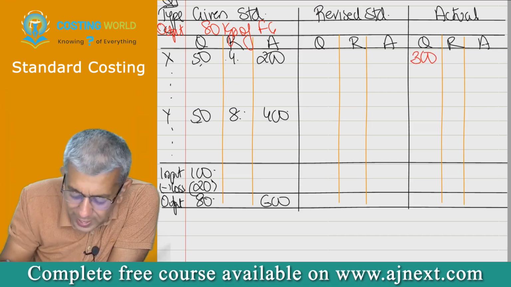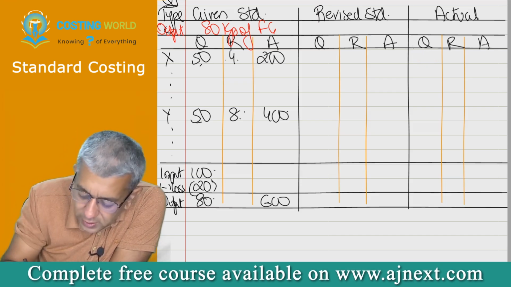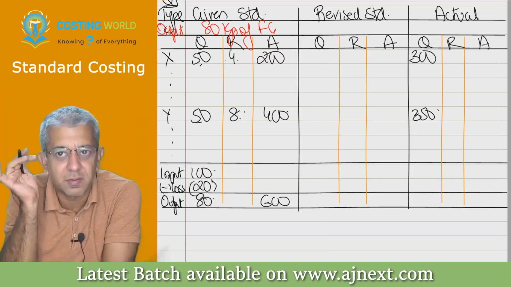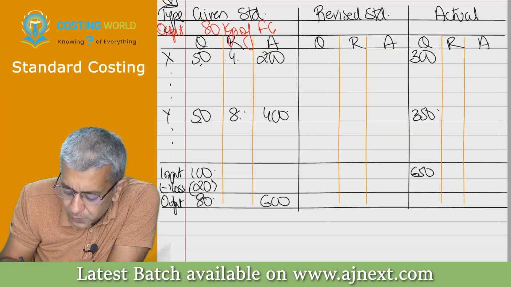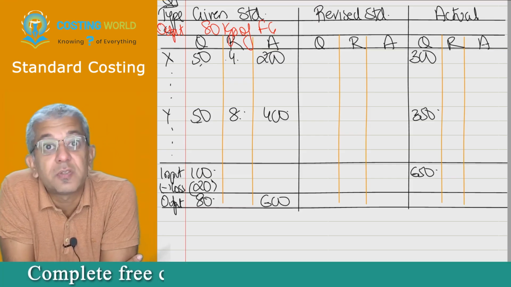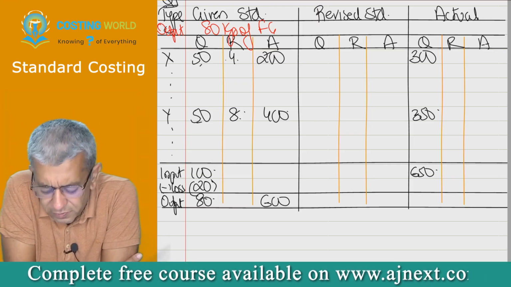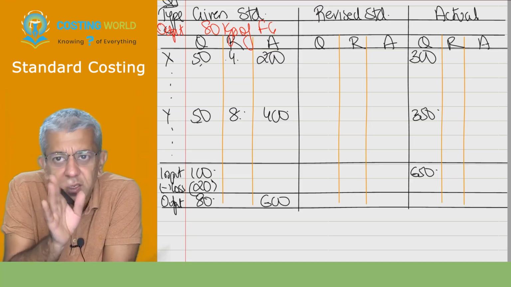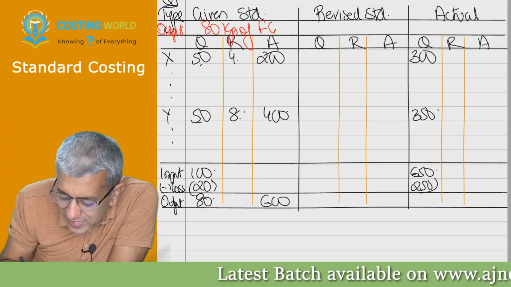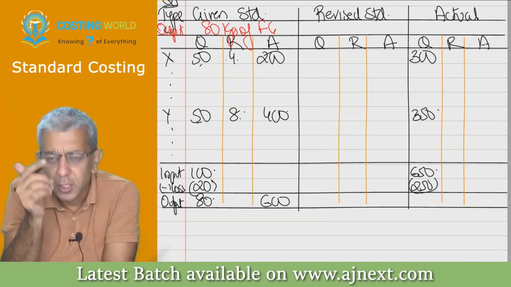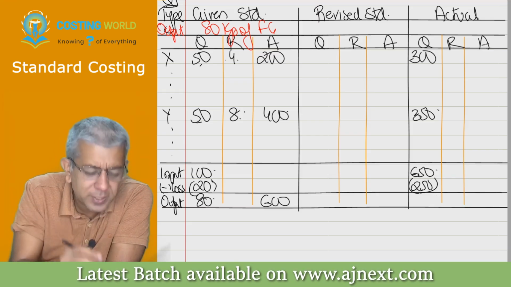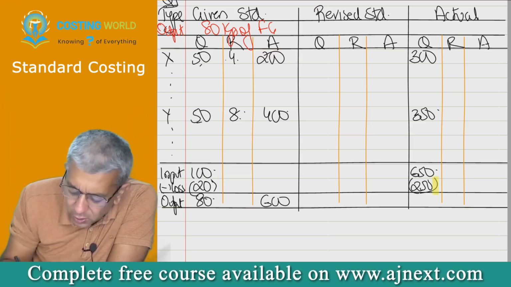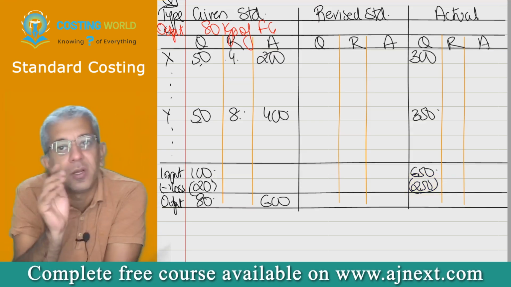The company purchased and consumed 300 kgs and 350 kgs of X and Y. So in all, in this particular case, they purchased and consumed 650 kgs of raw material. Out of 650, 250 kgs was actually lost. Okay. Now this is not normal loss, beta. Normal loss is that particular loss that should have happened. This is the loss that actually has happened. Okay. This is the actual loss.